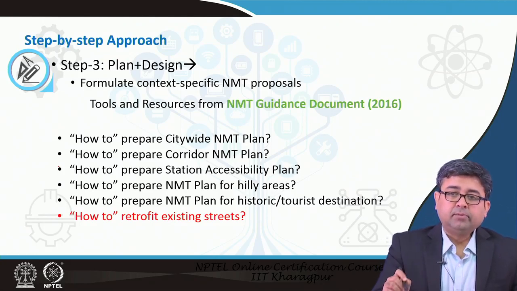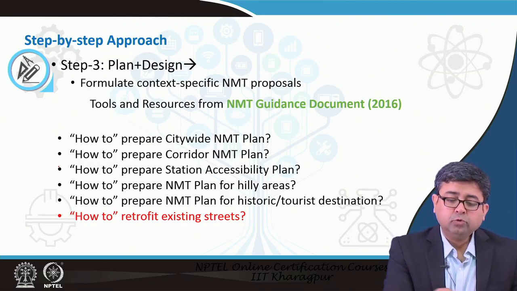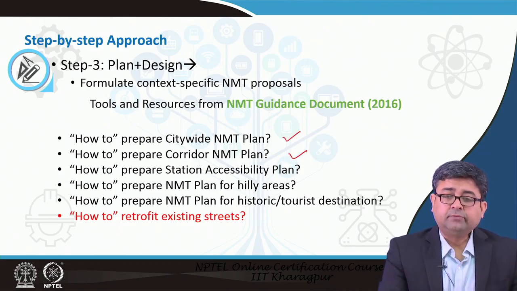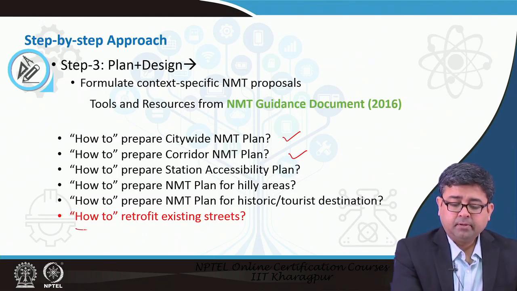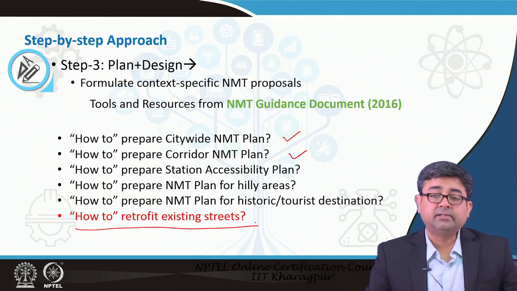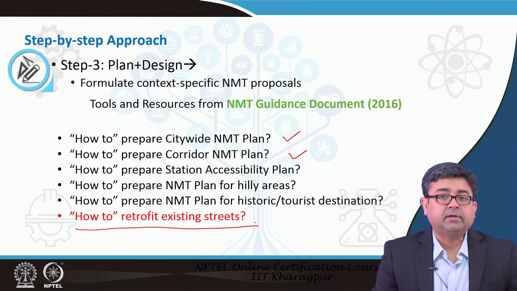Now, this guidance document also tells you how to do different kinds of things, how to prepare a citywide NMT plan, corridor plan, etc. For the benefit of this class, we will take up how to retrofit existing streets with NMT infrastructure, right.